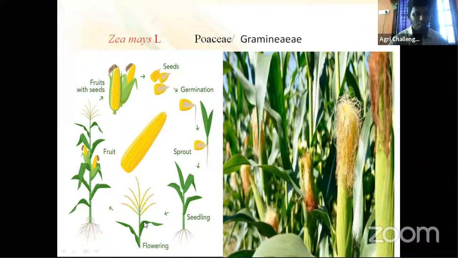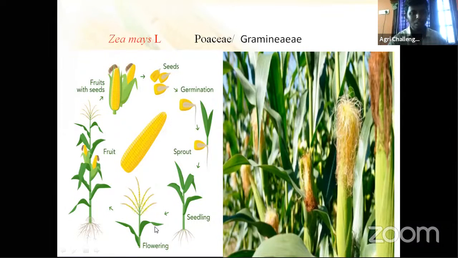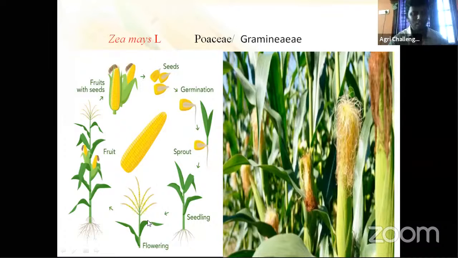Here, male and female flowers on the same plant at different positions is called as monoecious. Yes, monoecious. Here the two types of inflorescence or reproductive flowers, male flowers and female flowers, are different. One is the tassel, the male flower, and the female flower is the silk or cob, as we call it.